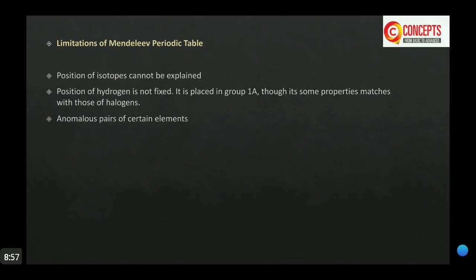For example, the position of hydrogen was not fixed, it was uncertain, because it resembles the alkali metals and it also resembles the properties of halogens. So there was confusion about where hydrogen should be placed.